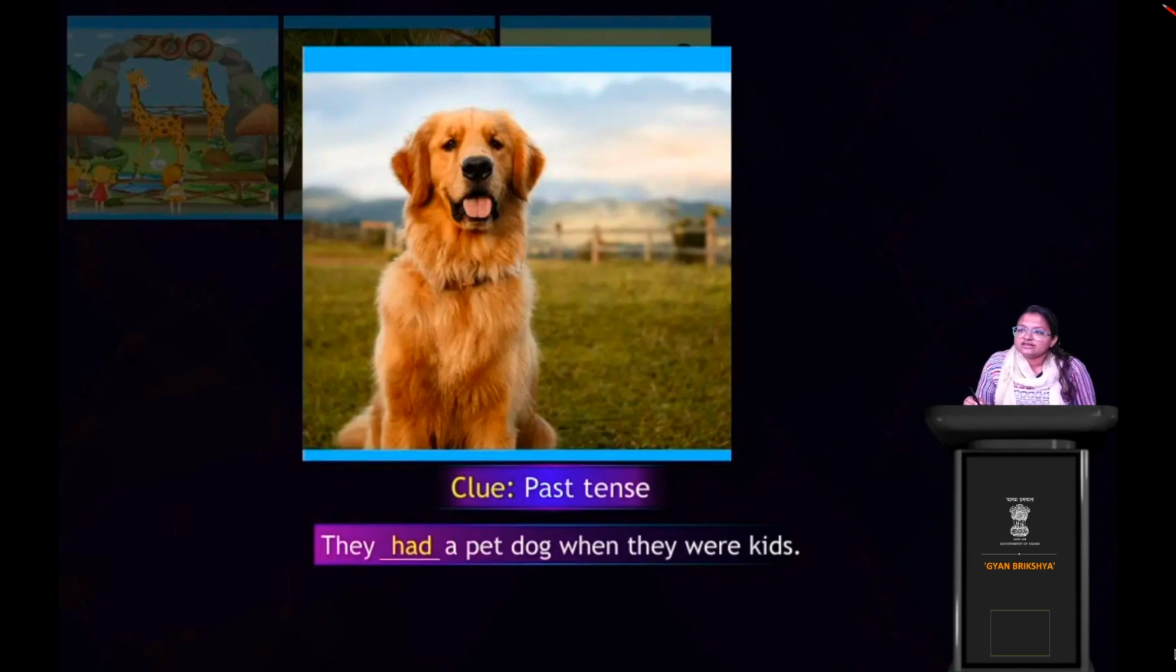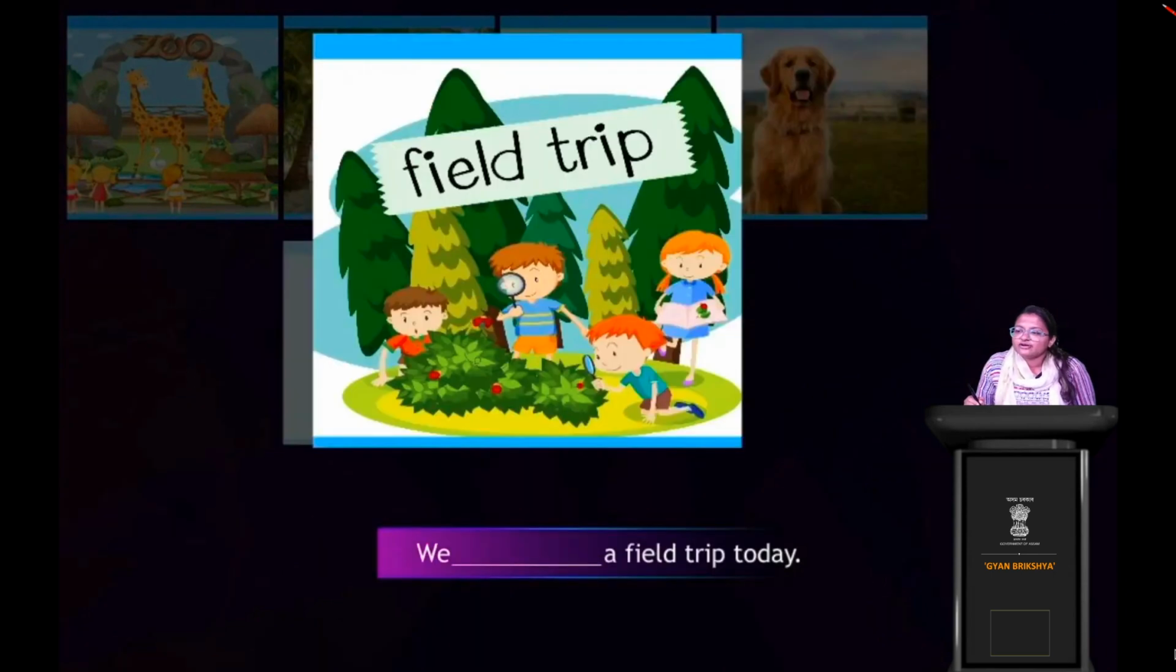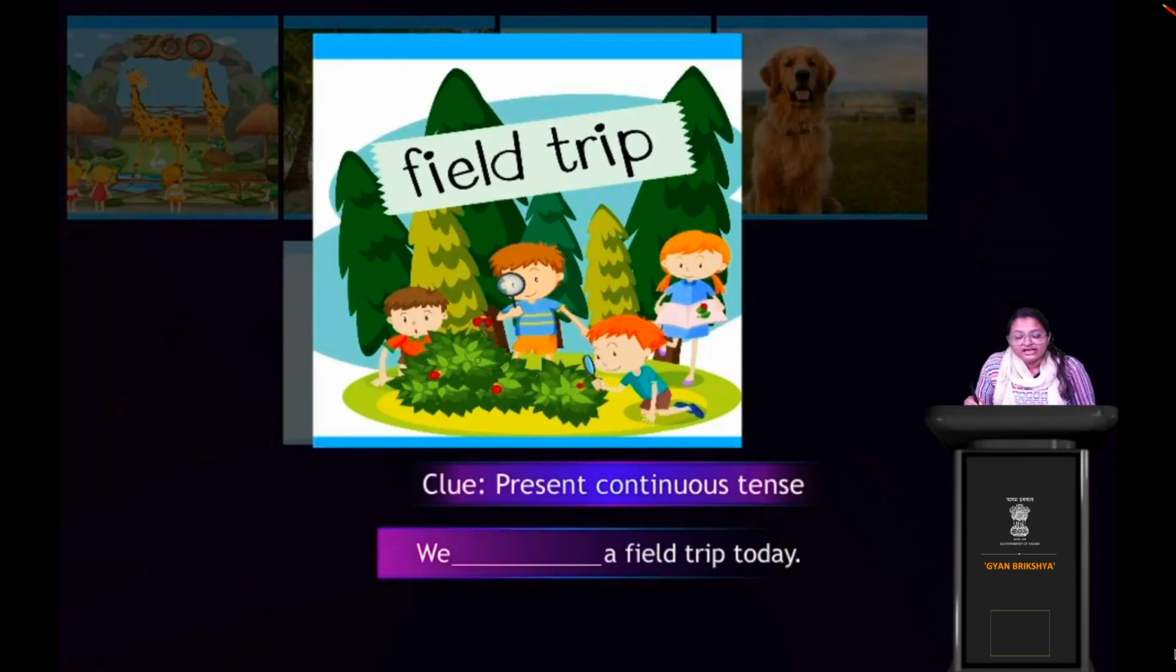Now see, what do we have next? What is this? Boys are on a trip, right? On a vacation. Now, we dash a field trip today. What's the clue? The clue is present continuous tense. Yes, we are having, because it is present continuous. So we need to use ing.